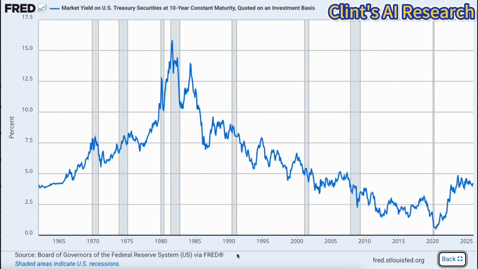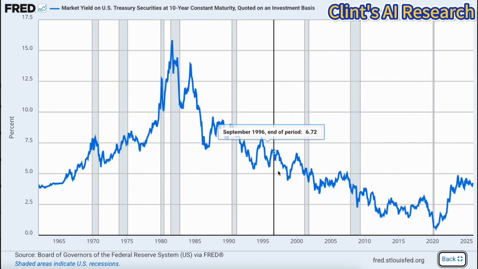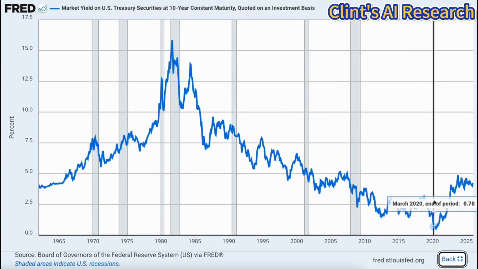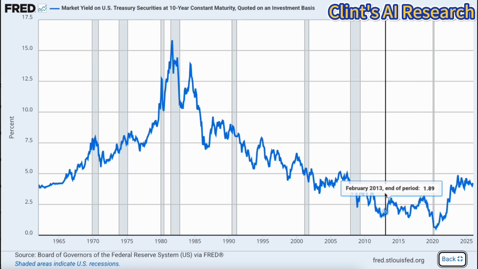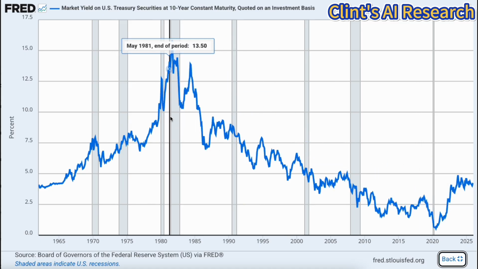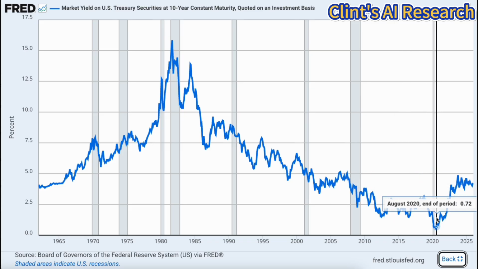The Great Inflation, 1960s to 1981: a steady climb driven by rising inflation, peaking at over 15% when Fed Chair Paul Volcker hiked rates to stabilize the economy. The long secular decline, 1982 to 2020: a 40-year bond bull market, characterized by stabilizing global trade and aging demographics, bottoming out near 0.5% during the 2020 pandemic.